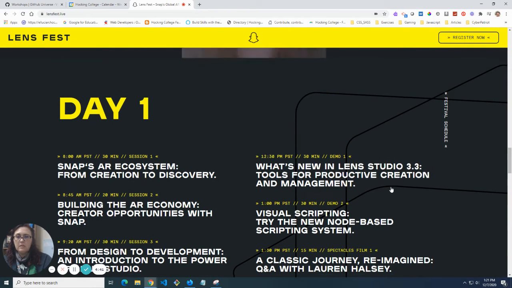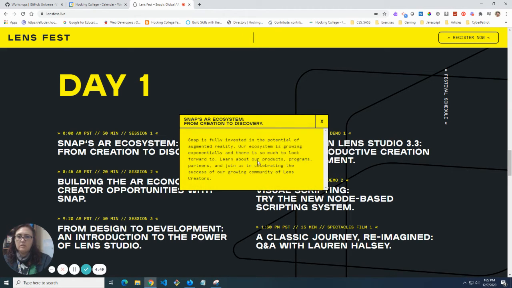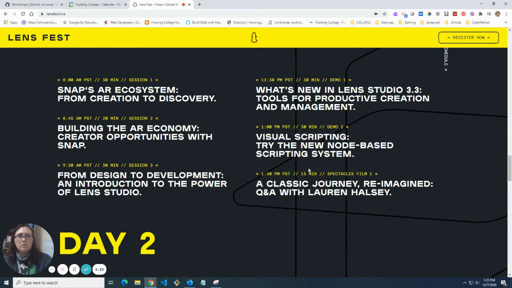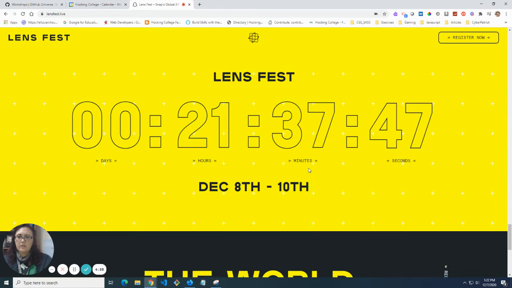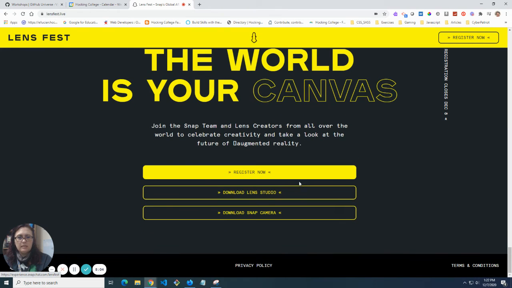So day one, you go through the itinerary of things that are available. And let's see what happens when we click on it. I haven't tried this yet. So it gives you a little bit of information and description. I don't see anything similar to add it to your calendar like the GitHub did. I've already registered, so I'm not going to go through that process now.